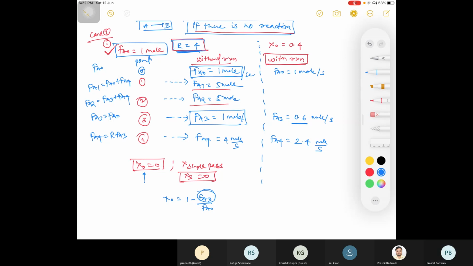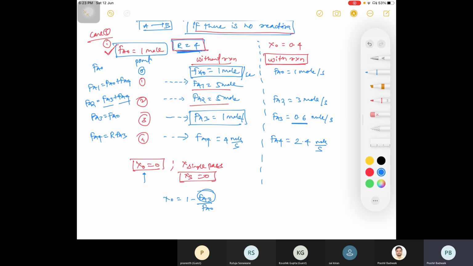FA2 is what? Your FA3 plus FA4. So, FA3 is 0.6. So, you will be getting 3, no? Yes, sir, 3 moles per second. Right, FA2 is your 3 moles per second.